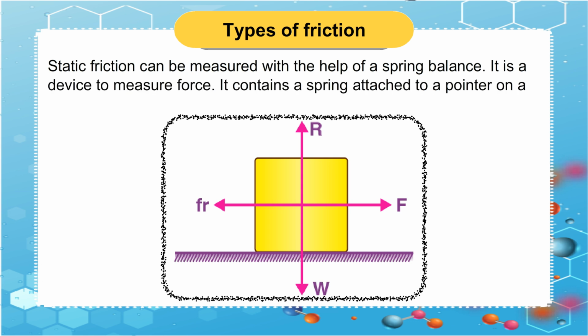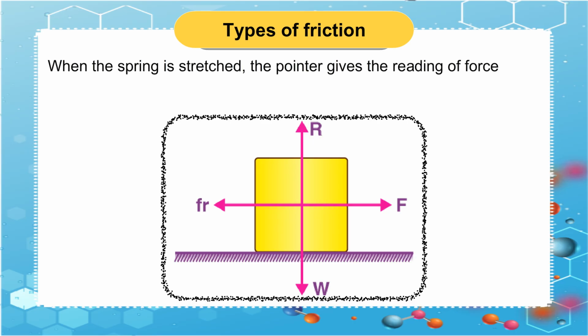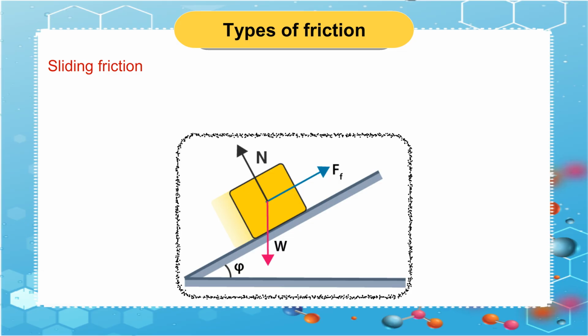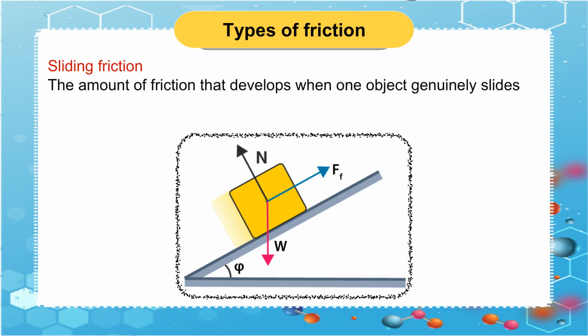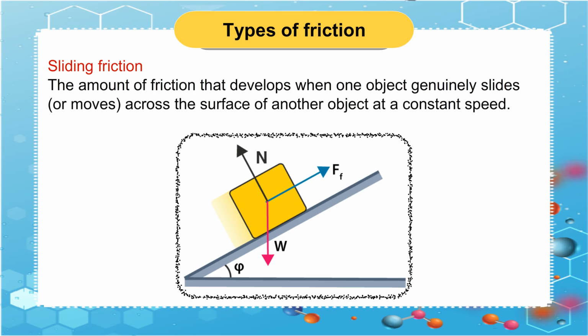Static friction can be measured with the help of a spring balance. It is a device to measure force. It contains a spring attached to a pointer on a scale and to a hook. When the spring is stretched, the pointer gives the reading of force created by the stretching. Sliding friction. The amount of friction that develops when one object genuinely slides or moves across the surface of another